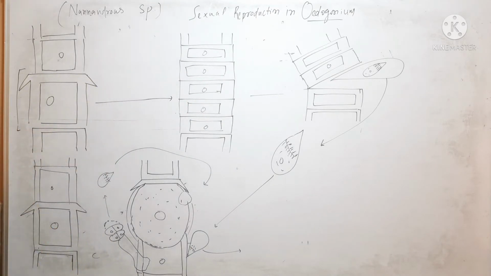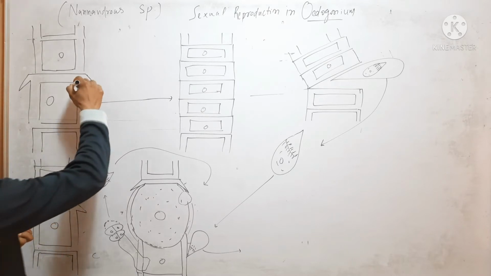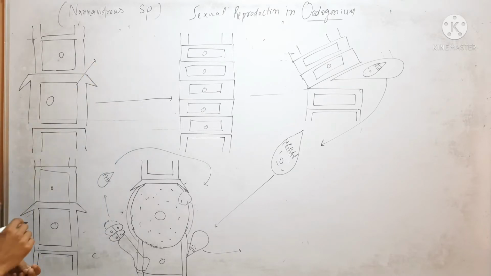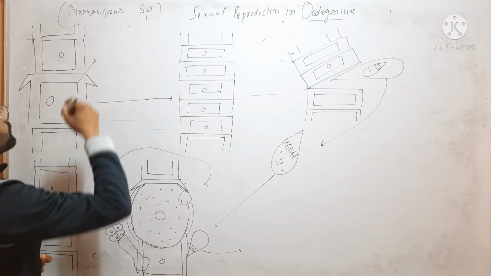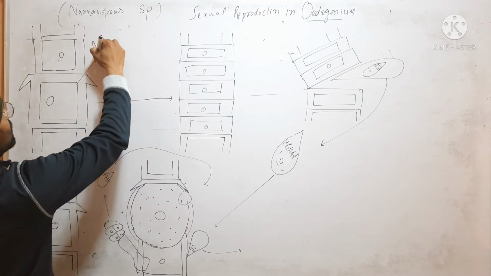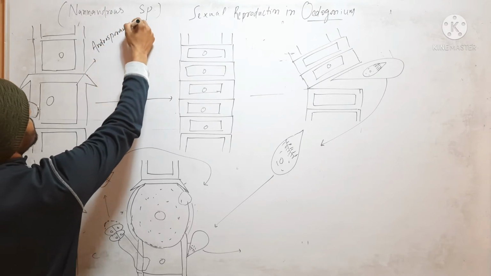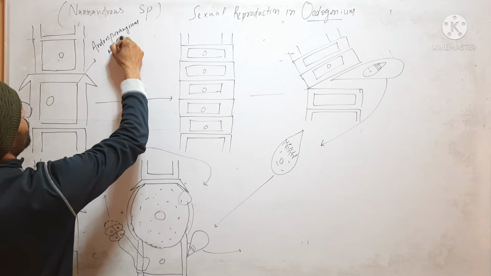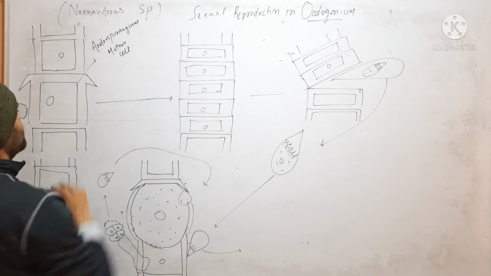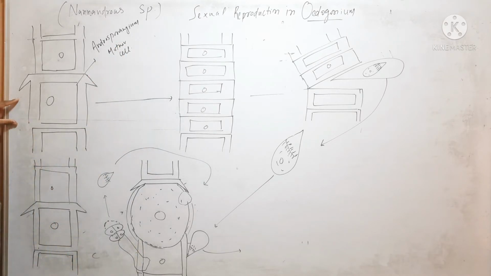First we will discuss the male reproductive structure, its formation or development. Any cap cell, any intercalary cell which has a cap, can behave as an androsporangium mother cell. Suppose this cell is behaving as an androsporangium mother cell.